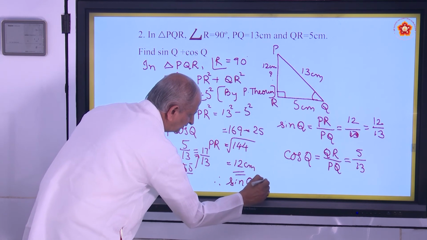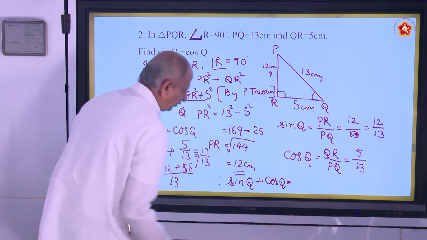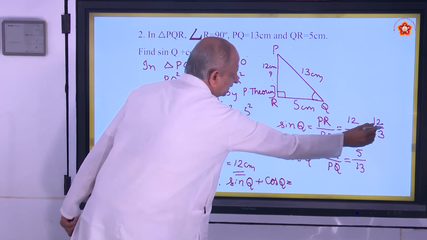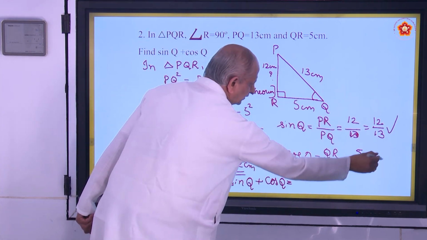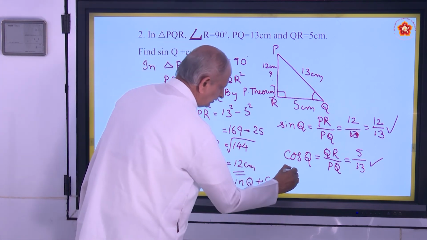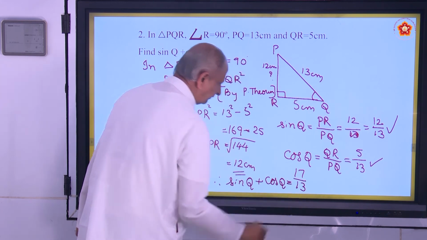Sin Q plus cos Q is equal to, see, sin Q is 12 by 13, cos Q is 5 by 13, LCM is 13 only. You get the answer as 17 by 13.